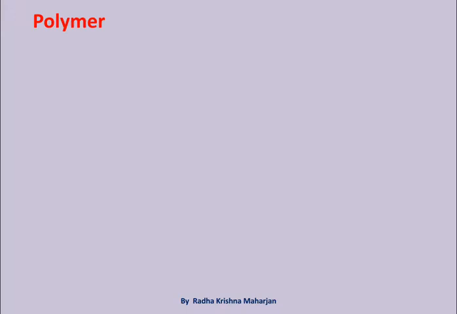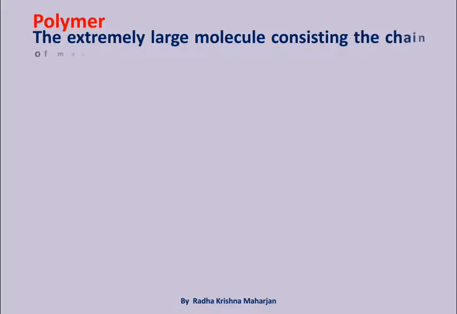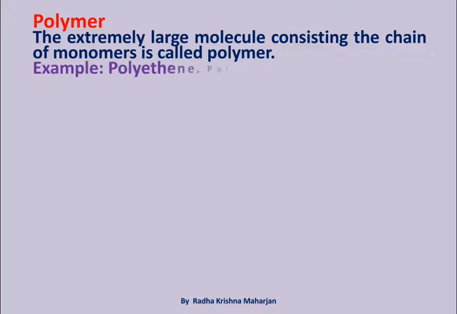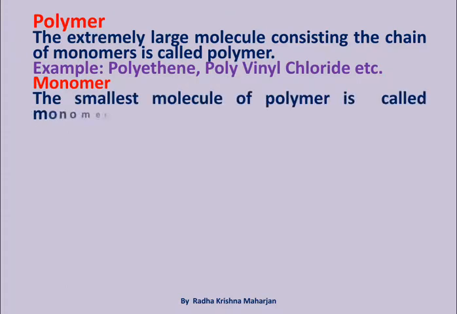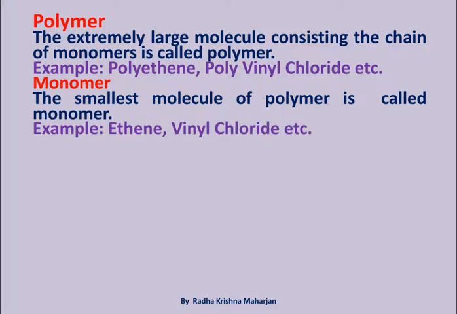Polymer. The extremely large molecule consisting the chain of monomers is called polymer. Example: polythene, polyphenyl chloride, etc. Monomer. The smallest molecule of polymer is called monomer. Example: ethene, phenyl chloride, etc.